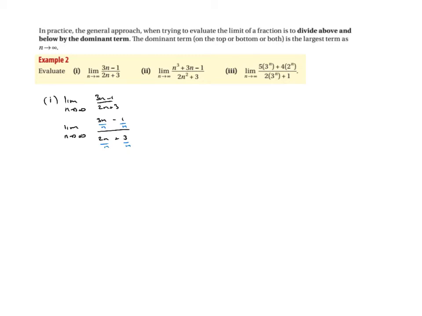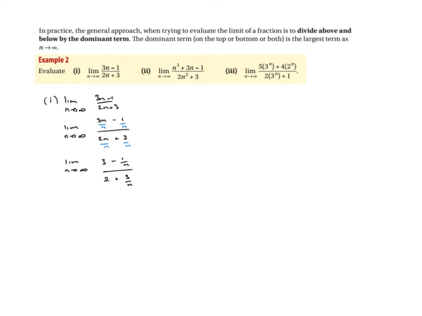And I'm going to go through each term and just rewrite it again. So lim as n heads off to infinity. And look at the first one, 3n over n, so that's just 3. Minus, well, 1 over n, I can't do anything with that, so I'm just going to leave it as 1 over n. I've got 2n over n here. So again, the n's will cancel and I get 2 plus, and for this one, again, I can't do anything with that, so it's just 3 over n.